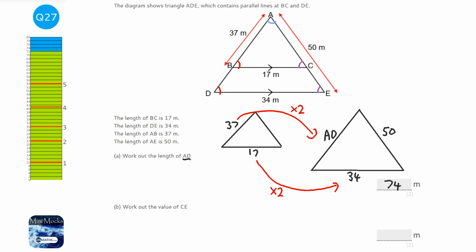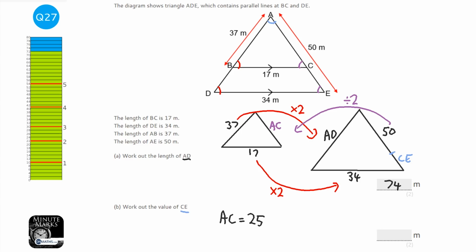And the last one, let's do it in a different colour. Now we're looking for length CE. So CE is a bit of a weird one, isn't it? Because CE is this bit here. So all I need to do is work out what AC is, which is this one here. So let's work out what AC is. To go from the big one to the small one, instead of timesing by the scale factor, I'm going to divide. So I'm going to divide it by 2. So AC